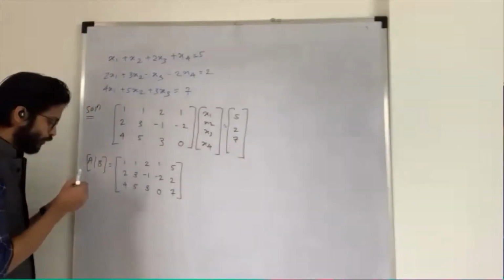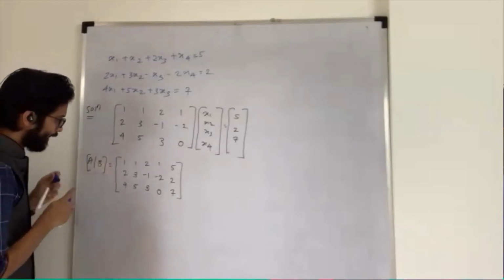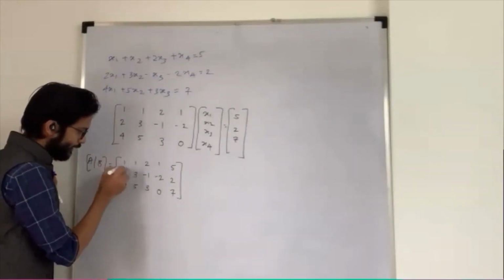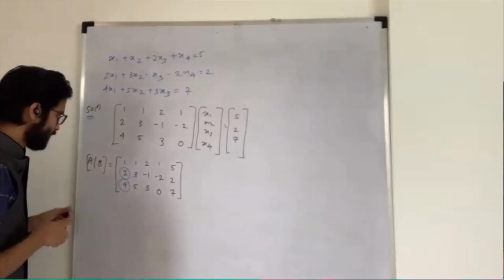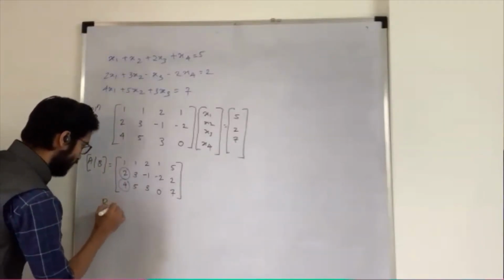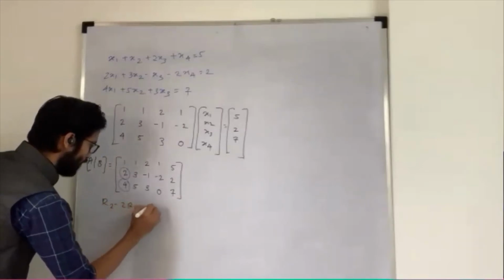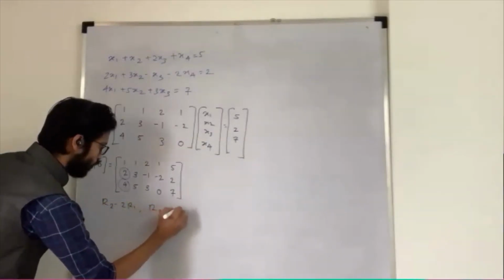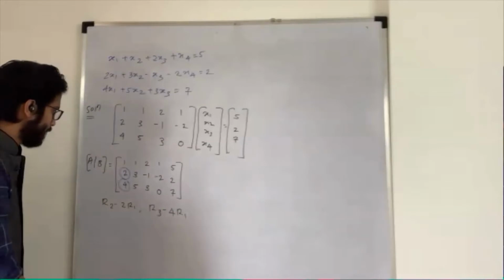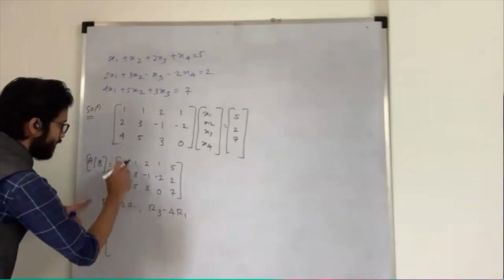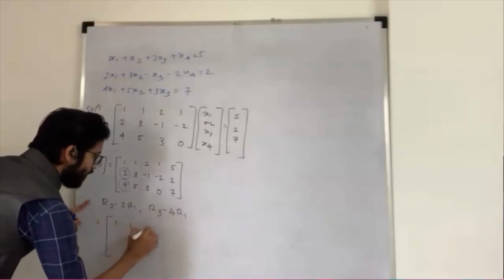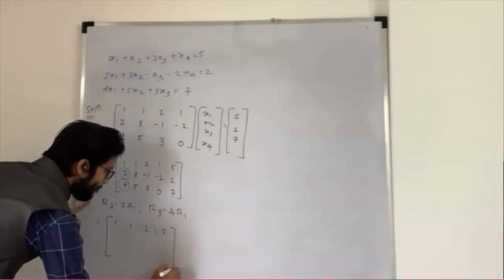Now, what is my target right now? My target is to make this element 0 and this element 0 using row operations. So I use the operations R2 minus 2R1 and R3 minus 4R1. Once I apply that, there is no change in R1, so I just write down R1 as it is.